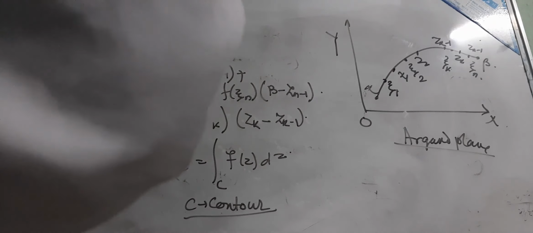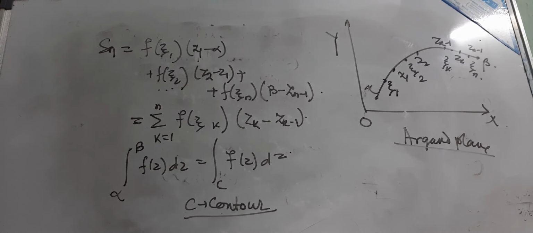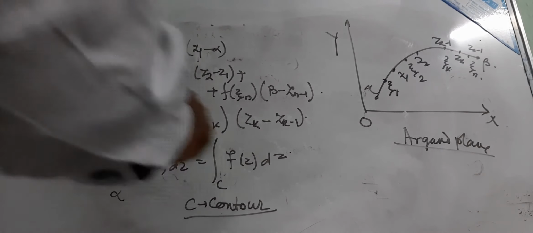So this is the complex line integral, the theoretical description of it. Let us do one problem to see how we solve a complex line integral.